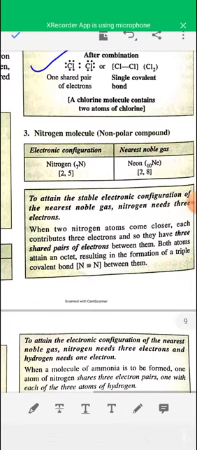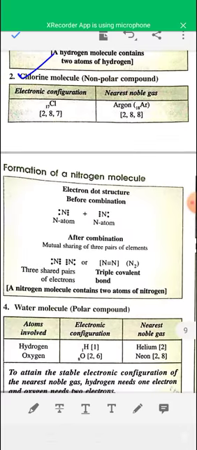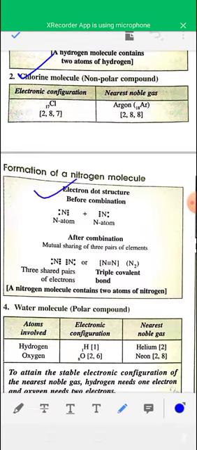And in the nitrogen molecule, nitrogen has a total of 7 electrons, 2 electrons in the first shell and 5 electrons in the second shell. While two nitrogen atoms chemically combine, each nitrogen atom shares 3 electrons and forms 3 electron pairs. Total 3 electron pairs are formed between two nitrogen atoms, and they combine chemically and form the nitrogen molecule. So in the nitrogen molecule, a triple covalent bond is formed.